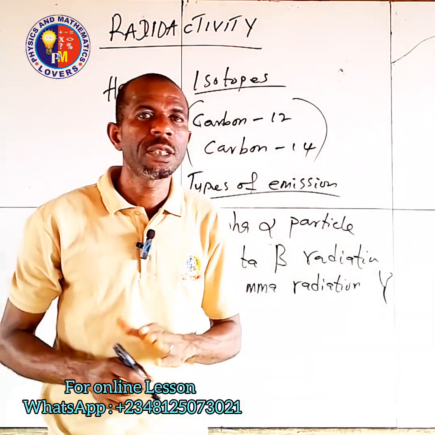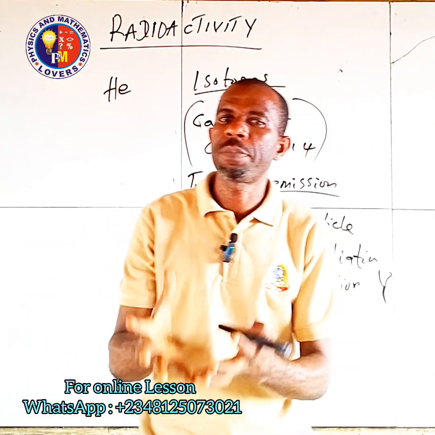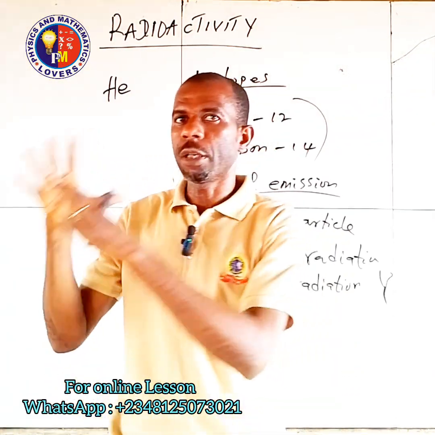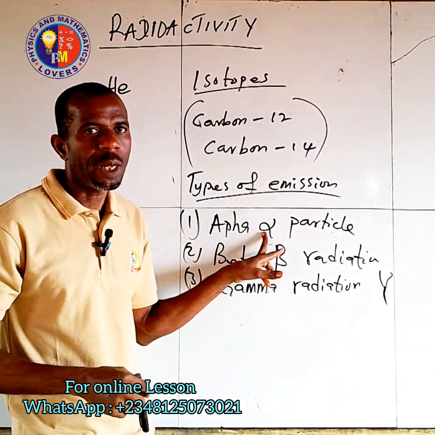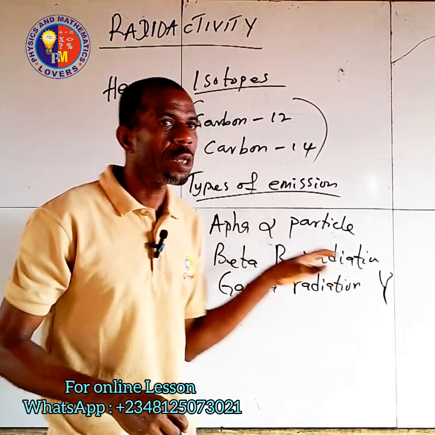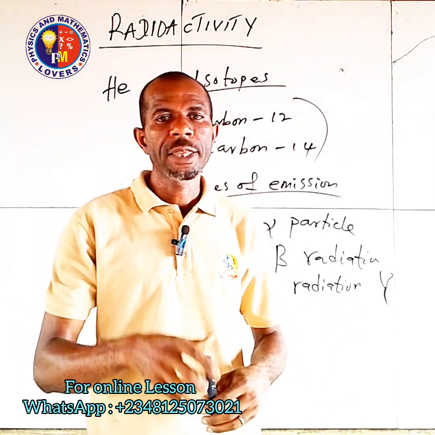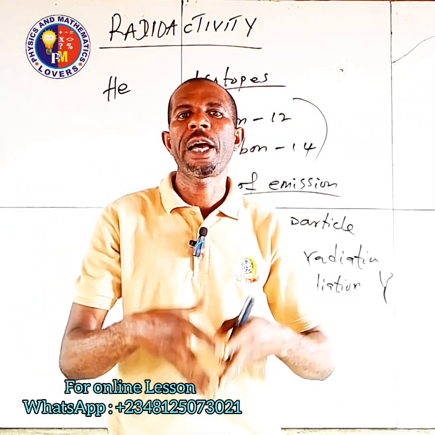Secondly, we consider it in terms of ionizing power. The nature of this is a helium atom, which is made up of two neutrons and two protons, and it is positively charged.